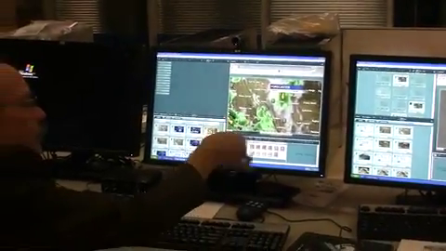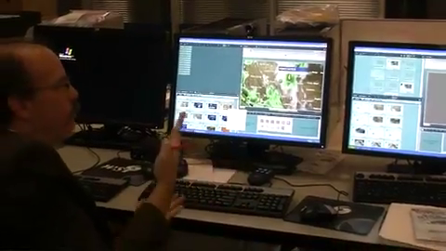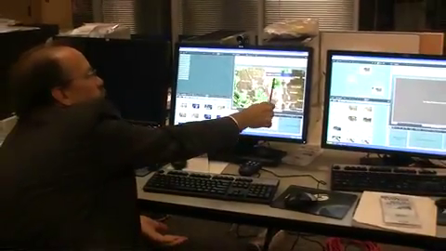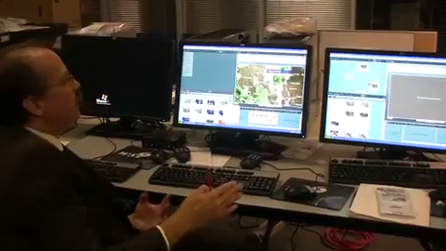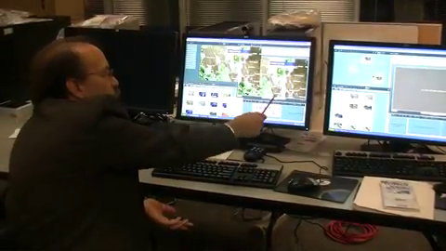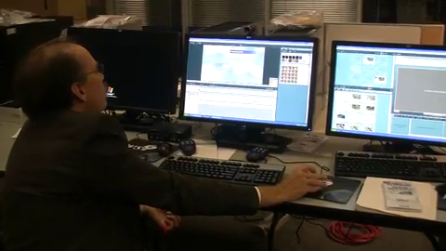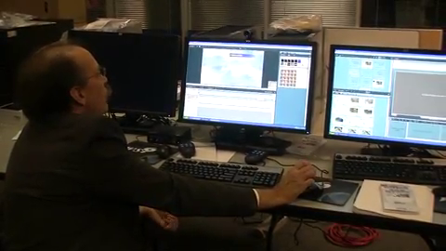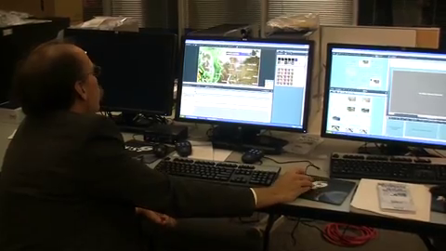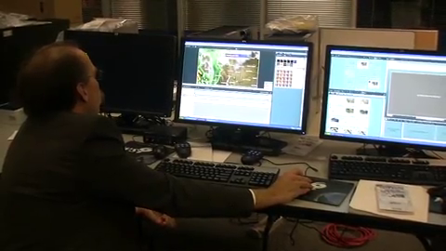But the way you figure out which one to use is you go to the current time and you try to find out which model is giving you the best depiction of the current weather. And then that's the one you choose to use as your base to forecast the weather. So I'll take this one.